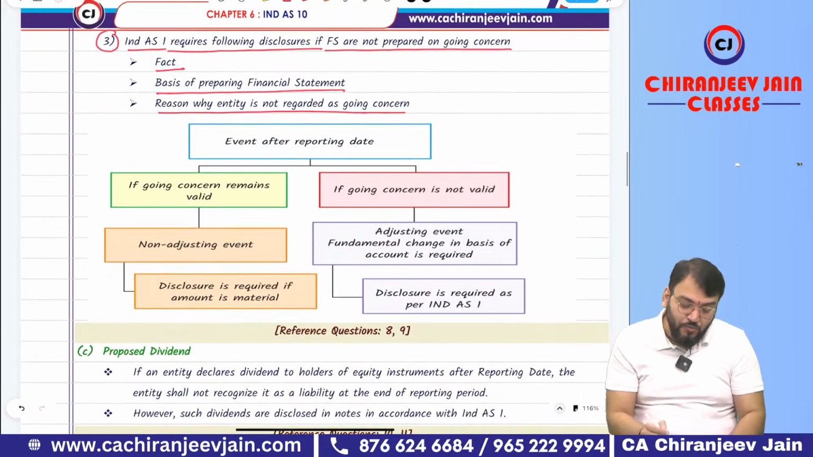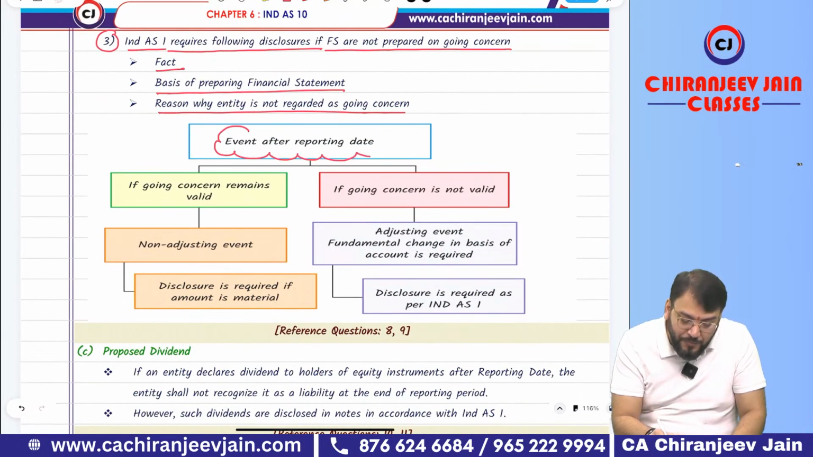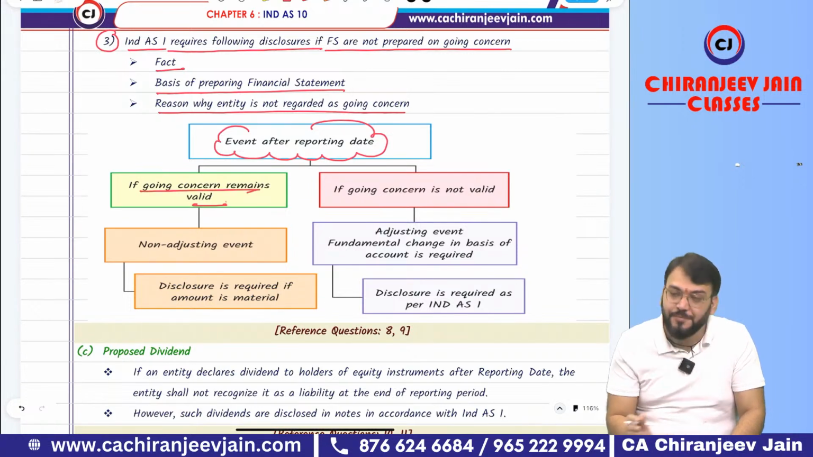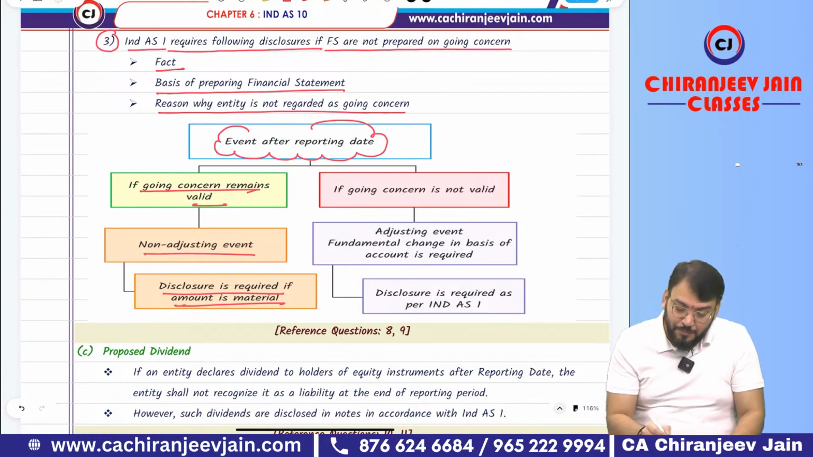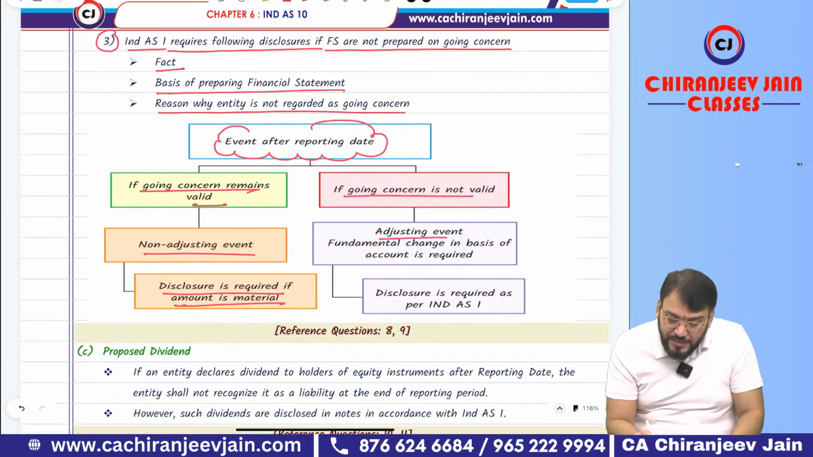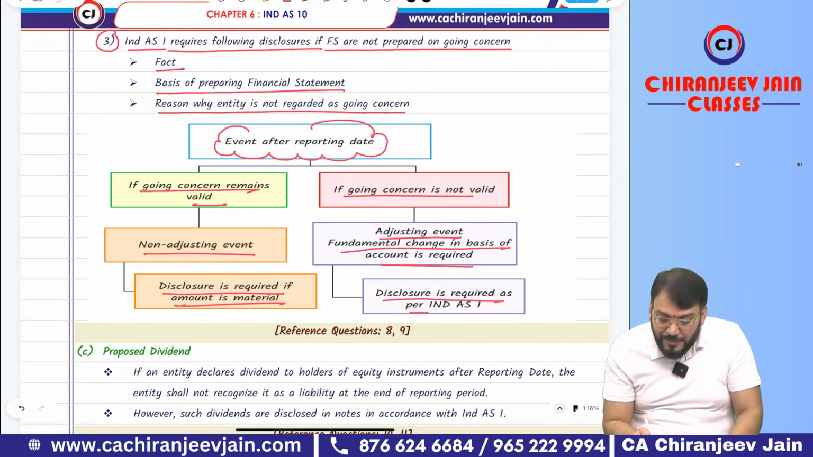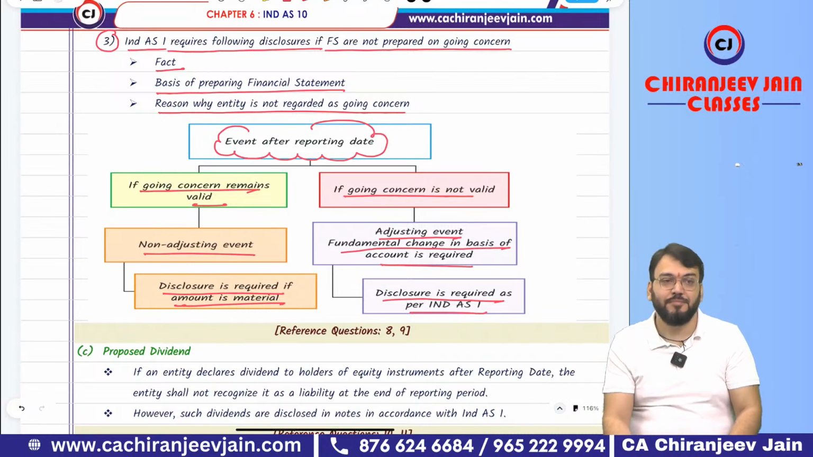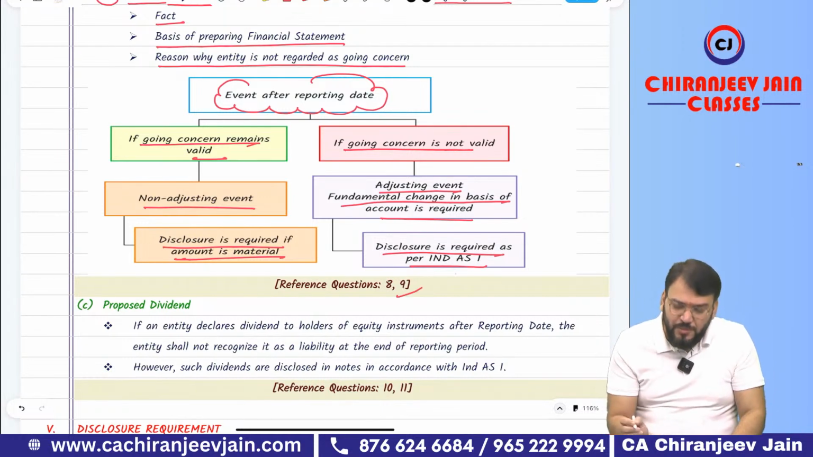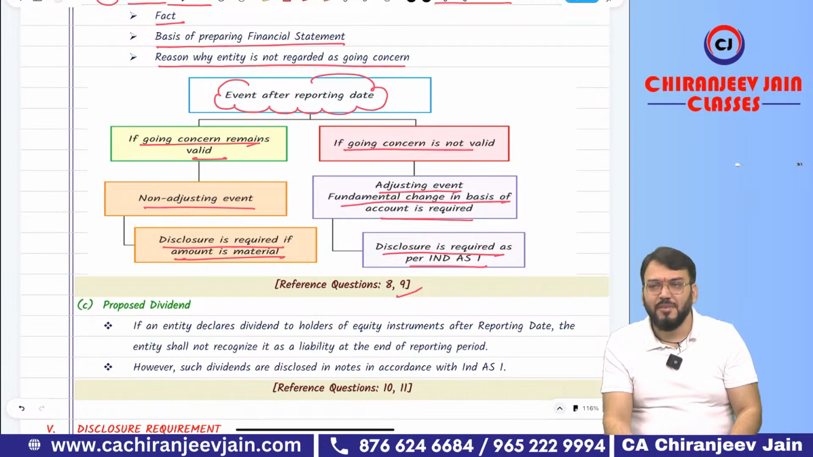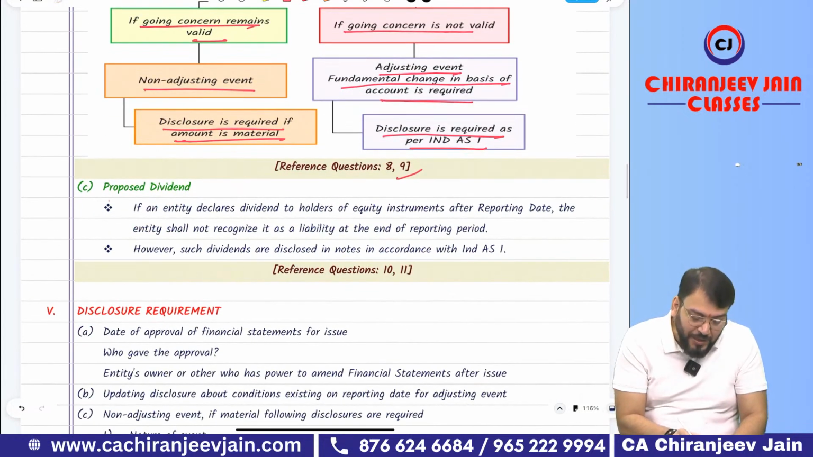Correct. It means two situations may come in the exam. If even after the reporting date going concern remains valid, then it becomes a non-adjusting event. Disclosure is required if the amount is material, only disclosure. But if the going concern is not valid, it is an adjusting event and a fundamental change in the basis of accounting is required. Disclosure is required as per Ind AS 1. There are some questions given, you can read them on your own. Okay, sir? Yes, sir.